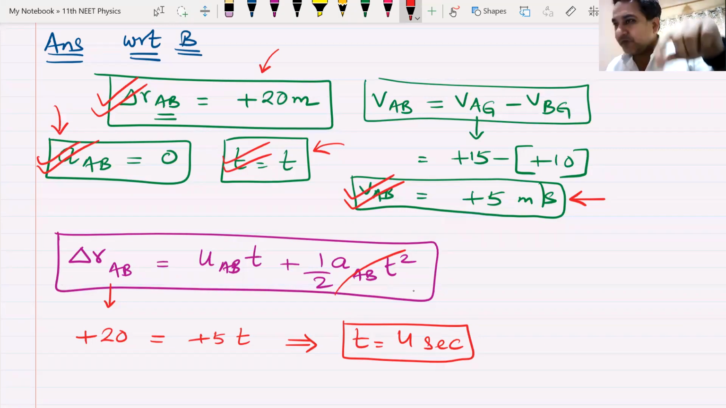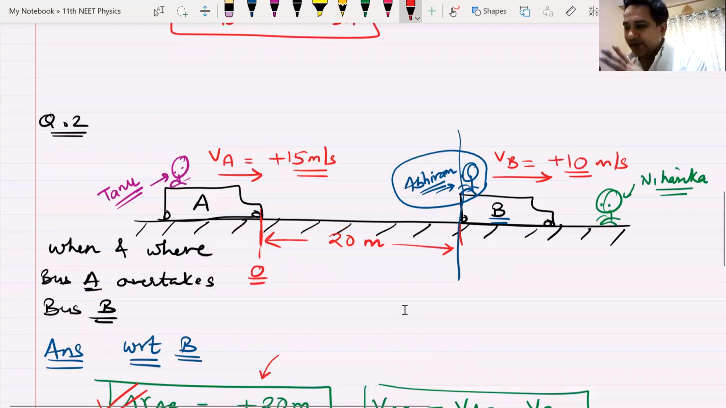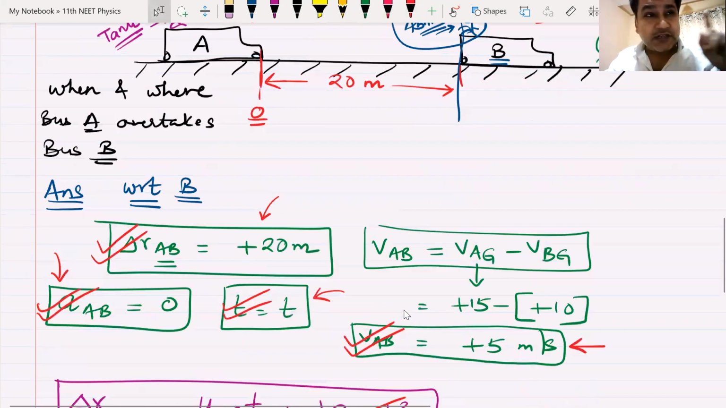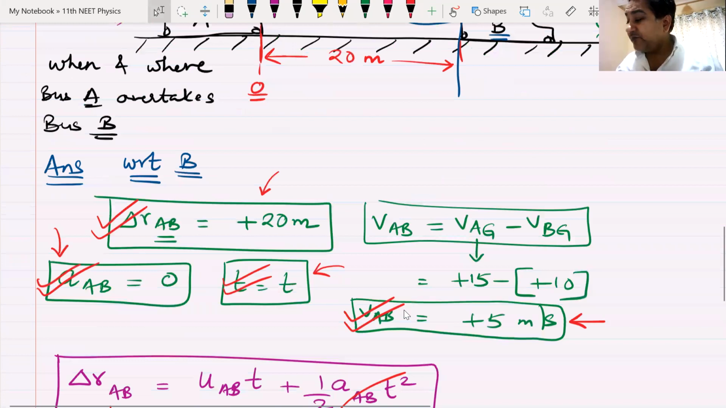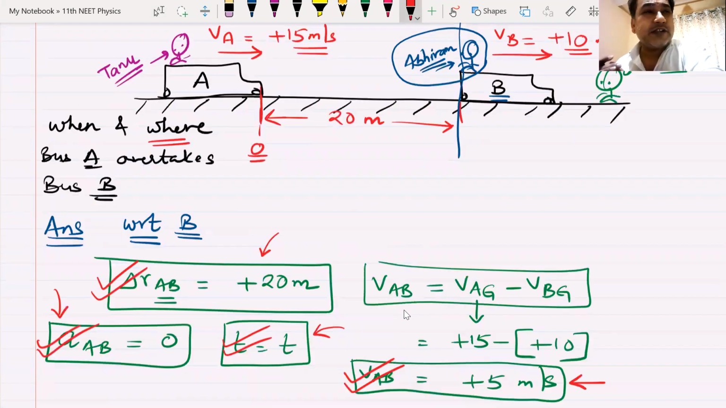But remember, for solving this question, we are definitely the center of the universe. Abhiram doesn't go anywhere, bus stays there. The entire universe moves around it, and that is how we solved it. That was the first part of the question, to get the value of time. Where is the next part? Where does A overtake B?